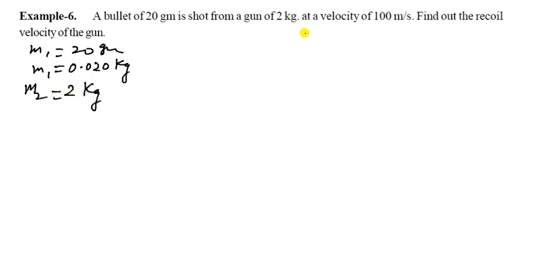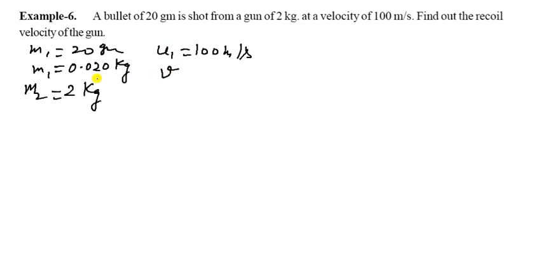Let us go to the second question, and that one is example 6. A bullet of 20 gram is shot from a gun. So the bullet is 20 gram, so it will be M1, that is 20 gram. You can change it into kg, that is 0.020 kg.